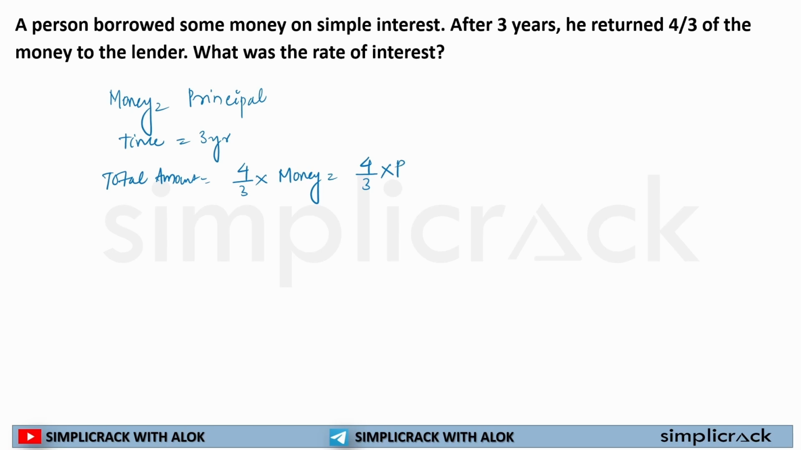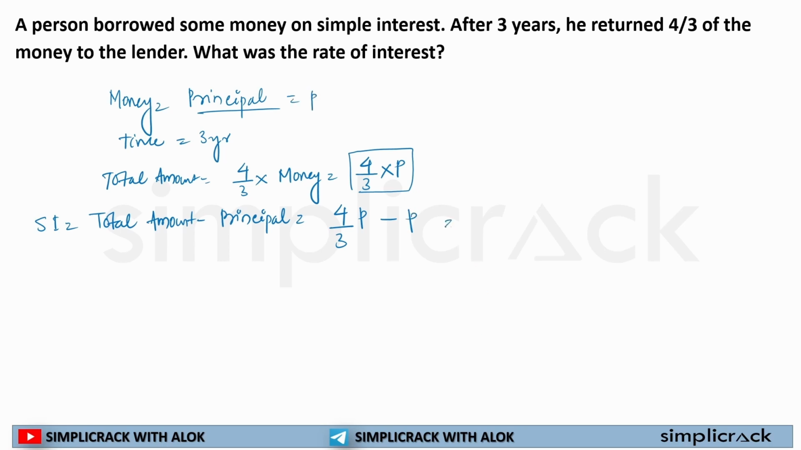Okay? Yes, sir. What is the rate of interest? As simple as that. Sir, before we calculate the rate of interest, we need to find the simple interest. So simple interest is equal to total amount minus principal. Here the total amount is 4/3 p, minus principal, that is p. So if I solve it, 3 will be the denominator, 4p minus 3p is equal to p/3. So my simple interest is equal to p/3.